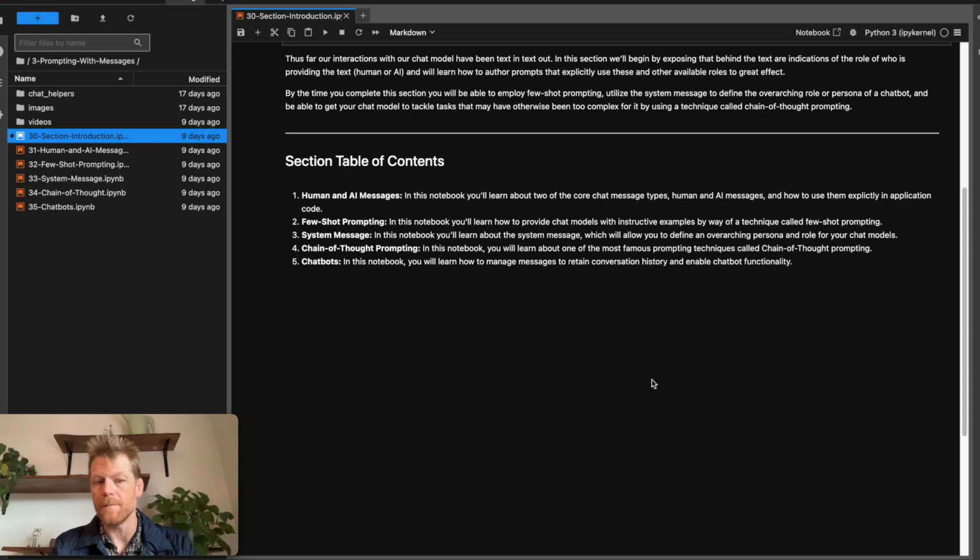And then finally, in Notebook 5, Chatbots, we'll look at how to manage messages to retain conversation history and enable chatbot functionality. There'll be a mini project in this where you'll get to kind of get your hands dirty building chatbot applications. So without further ado, hop on over to Notebook 1 and I'll see you there.